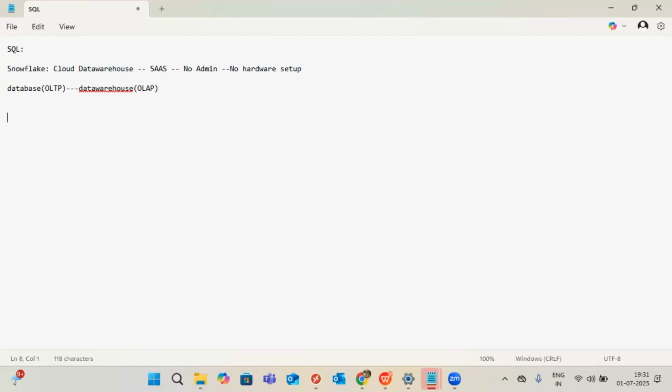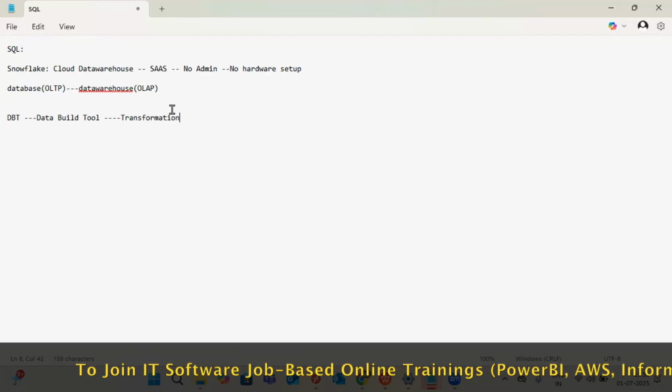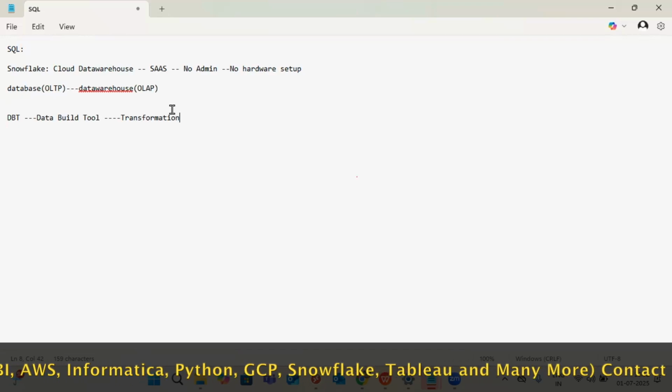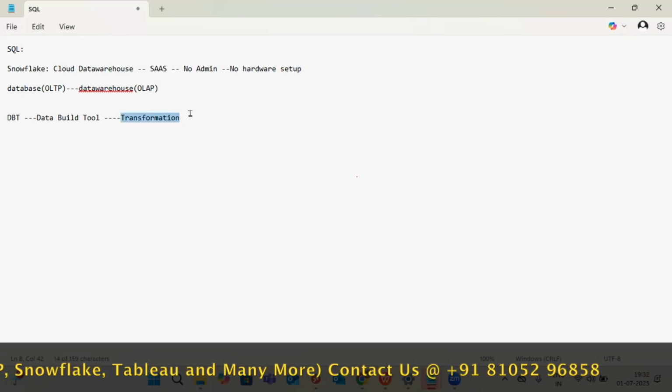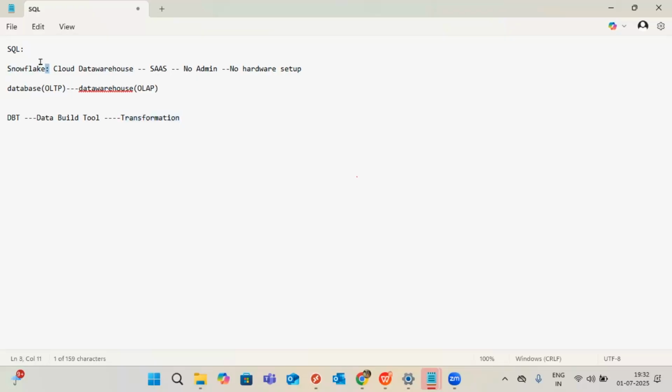So in my training, not only Snowflake, I'm going with DBT. The full form is data build tool. This is mainly for transformations. What is the purpose of this? Mainly for transformations. It won't do anything else, only transformation. DBT cannot store the data, cannot even store the code. It will just perform the transformations by fetching the data from Snowflake, and on top of that it will do transformations, and again it will send the output back to Snowflake only.